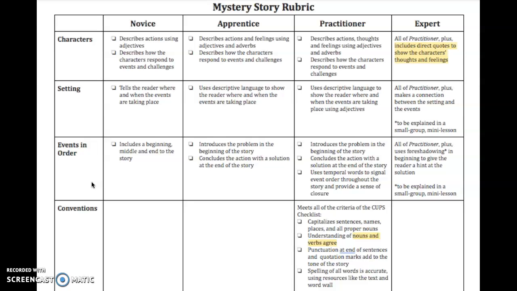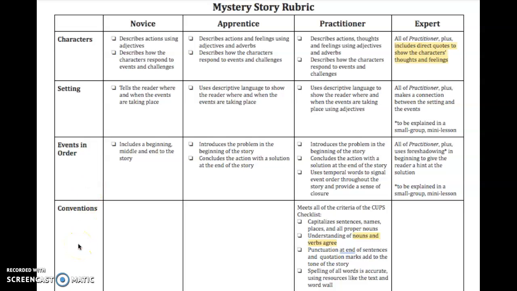Practitioner introduces the problem in the beginning of the story, concludes the action with a solution at the end of the story, uses temporal words to signal event order throughout the story, and provides a sense of closure. Expert. All of the Practitioner Plus uses foreshadowing in the beginning to give the reader a hint at the solution, to be explained in a small group mini lesson.